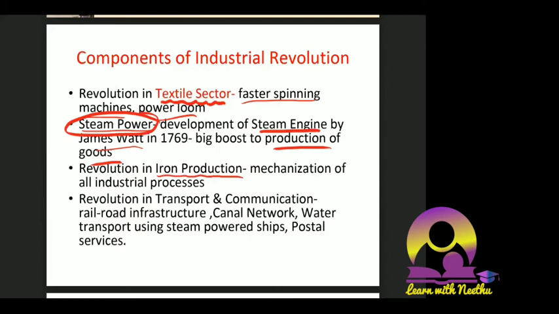Revolution in transport and communication, I told you, became directly linked to steam. Rail transport developed, the canal network was developed, water transport using steam-powered ships, postal services, all this. So communication and transport, machines, the textile sector, all this has come together. So all these are the components of the industrial revolution.